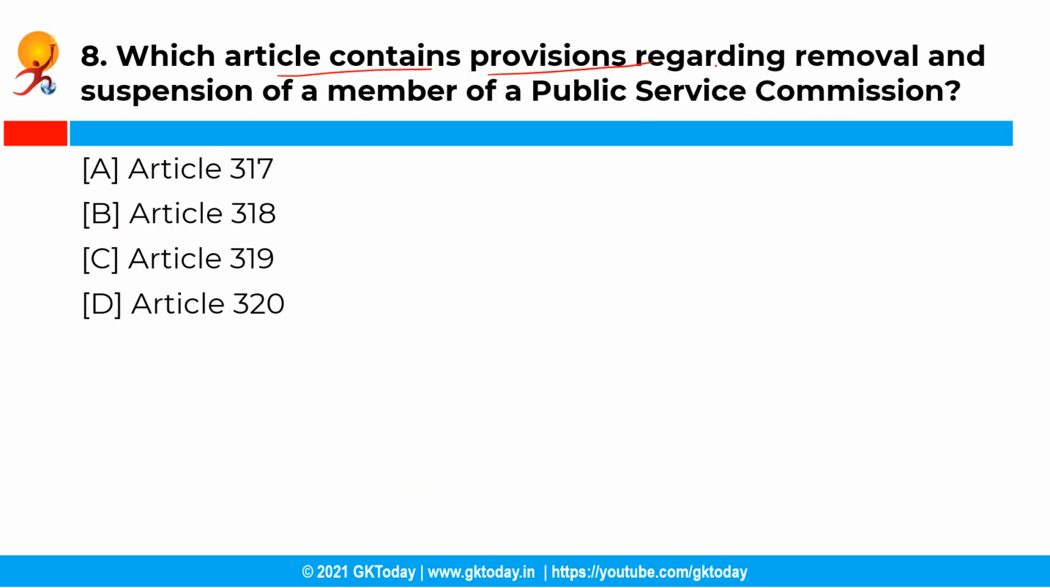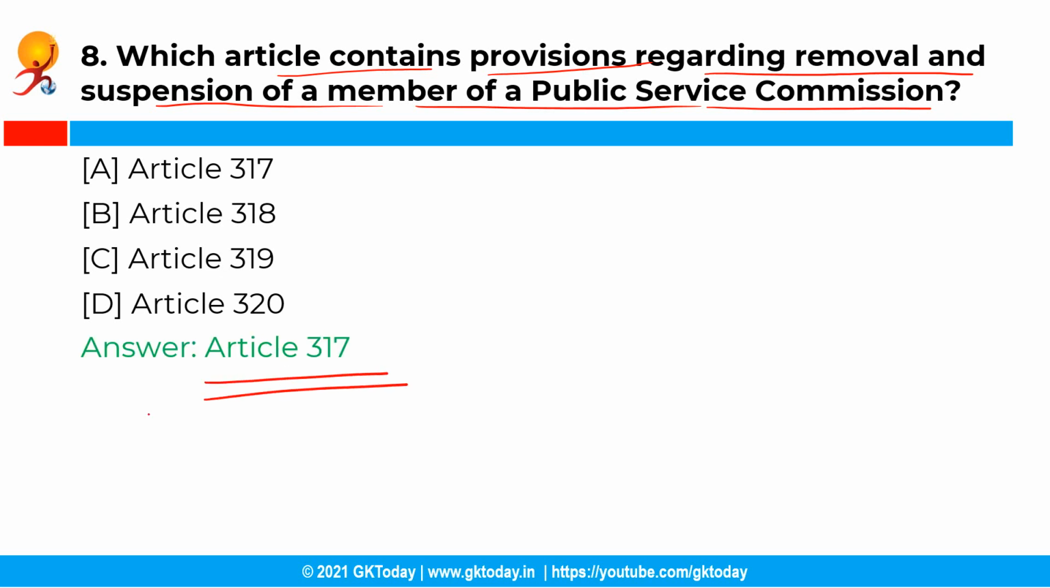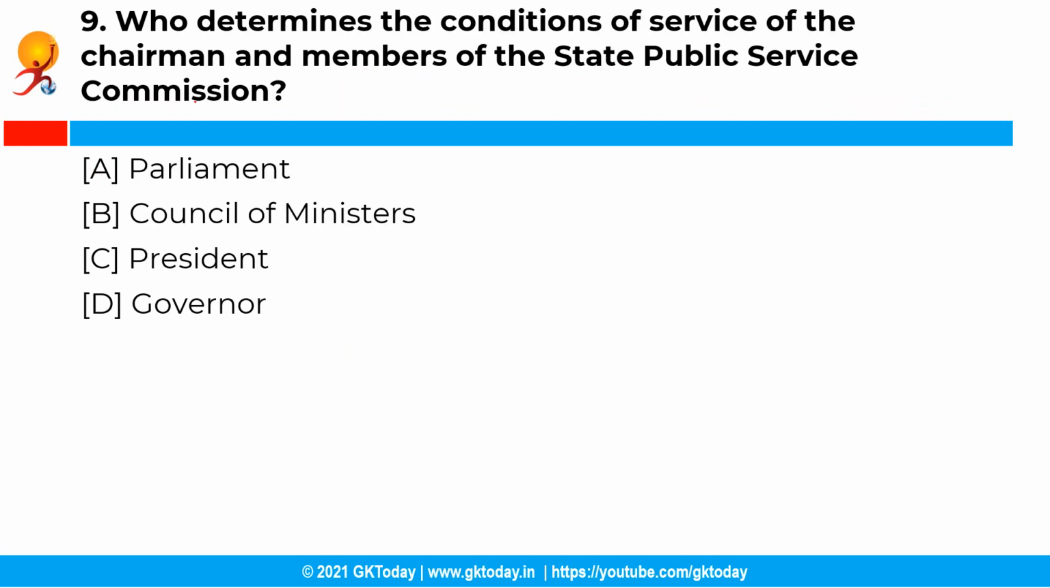Which article contains provisions regarding removal and suspension of a member of a Public Service Commission? So you have the following options and the correct answer is option A, that is Article 317. So Article 317 of the Constitution of India contains provisions regarding removal and suspension of a member of a Public Service Commission. Article 315 to Article 323 in Part 14th of the Constitution contain elaborate provisions with respect to the UPSC. Moving ahead with the next question.